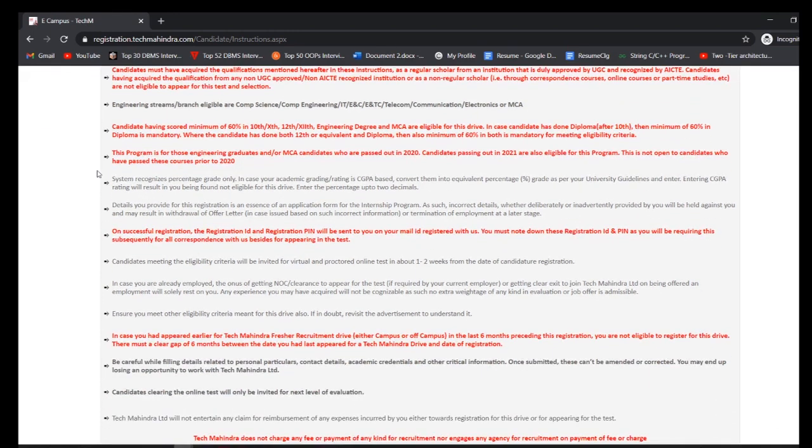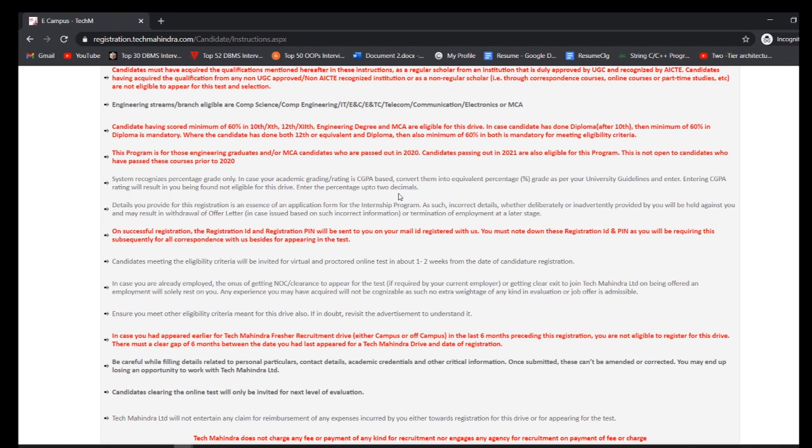Next, system recognizes percentage grade only. In case your academic grading rating is CGPA based, convert them into equivalent percentage grade as per your university guidelines and enter. Entering CGPA rating will result in you being found not eligible for this drive. Enter the percentage up to two decimals.